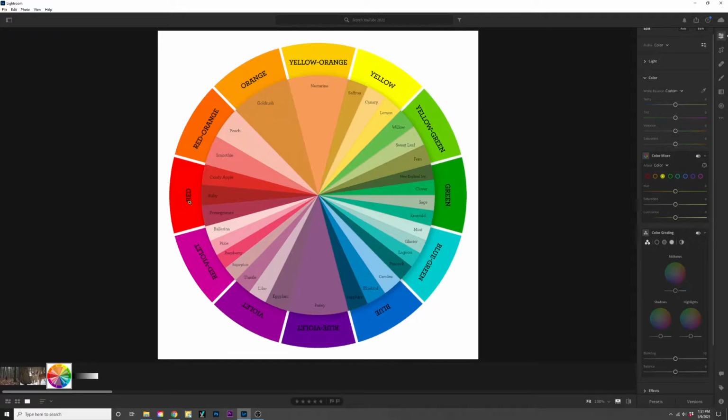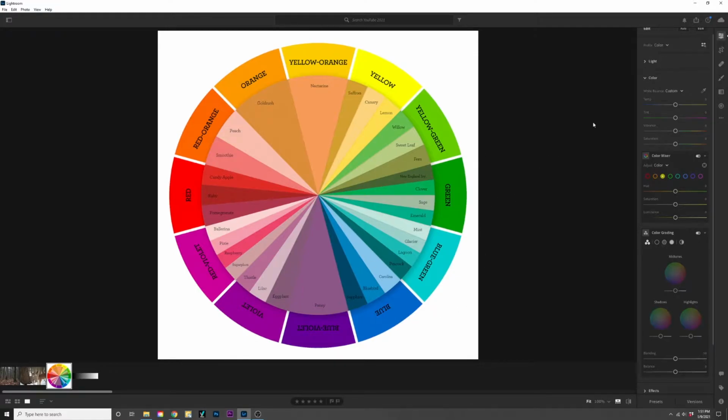This is a color wheel. The color wheel has all of the visible colors broken down into simple terms here. You have red, you have green, you have blue, violet, and everything really in between. So if you adjust anything in this color panel, it's going to have an effect on all these colors. So what I want you to do first is pay attention to the blue.